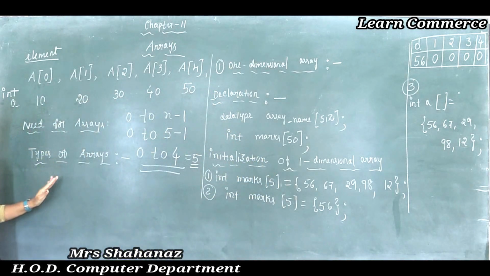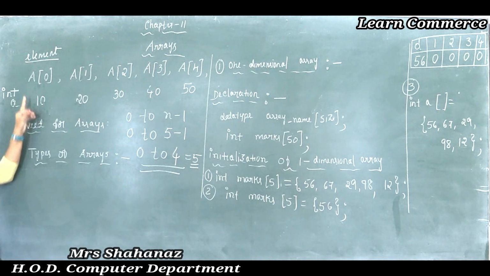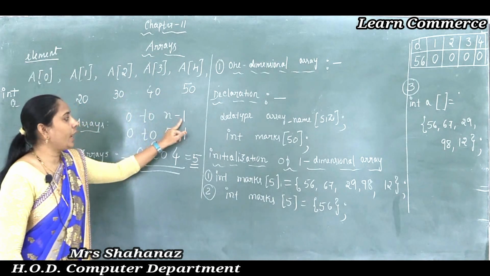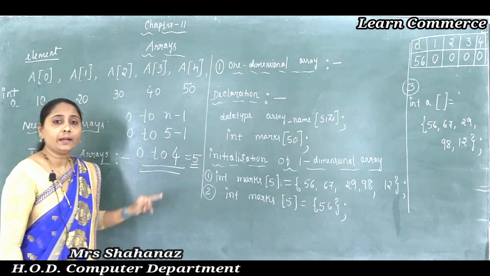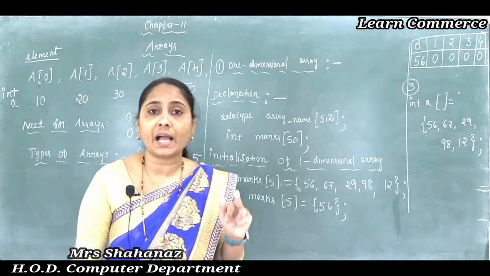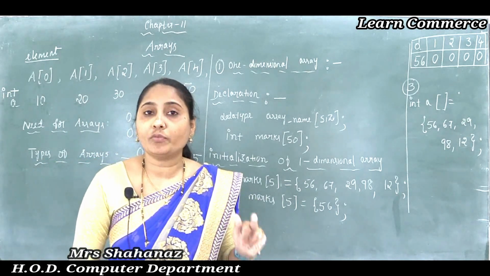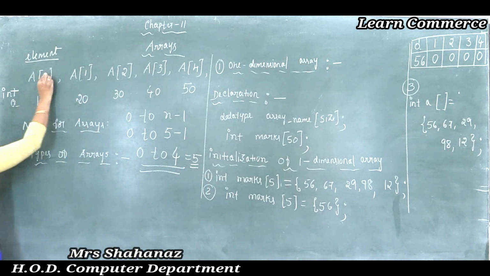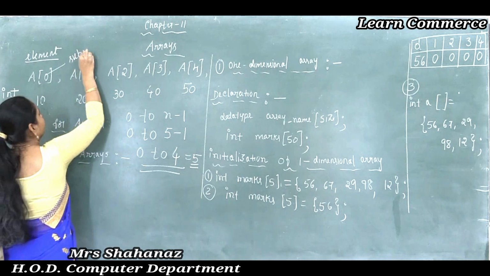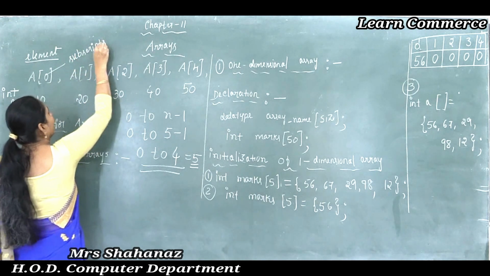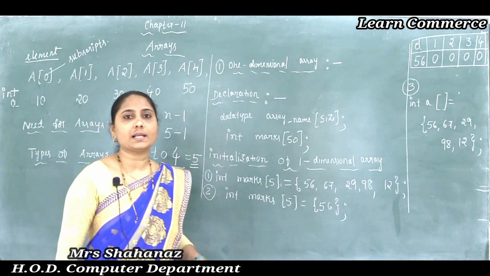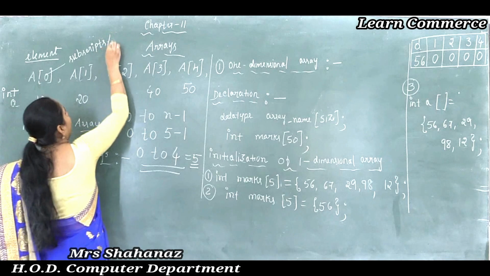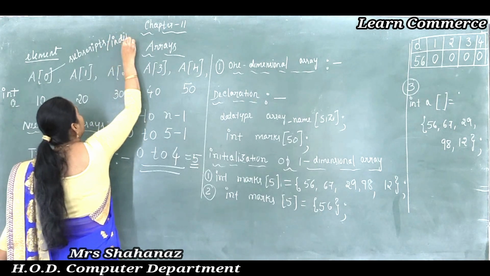So we can say that the elements are numbered 0, 1, 2, 3, 4, or 0 to n minus 1 respectively. And the numbers I used as the position value of the element, 0 to n minus 1, these numbers are called the subscripts here, and also called the indices. The other name of subscripts is indices.